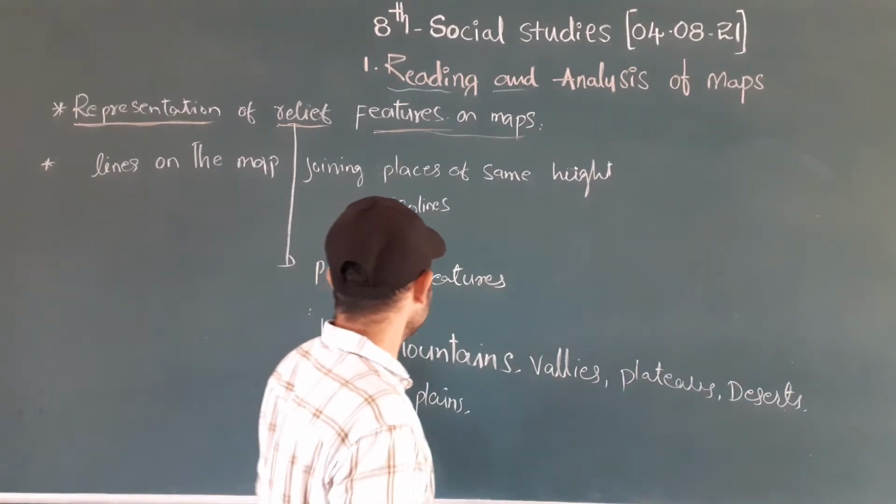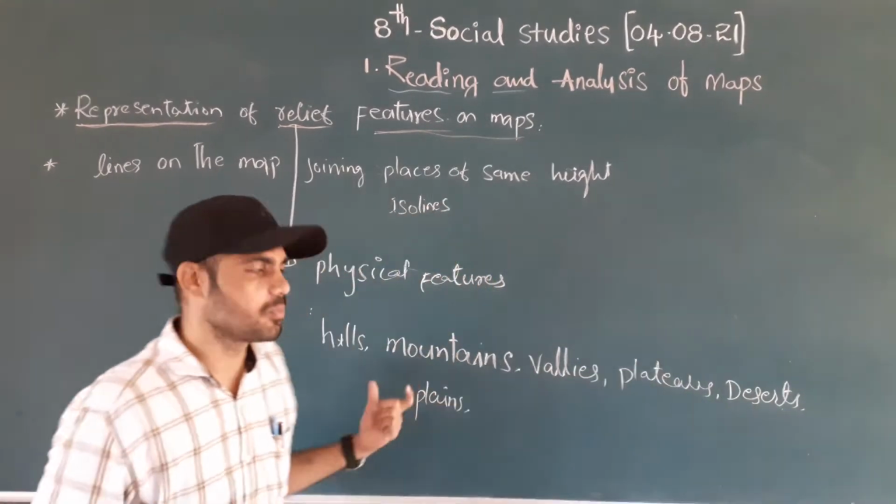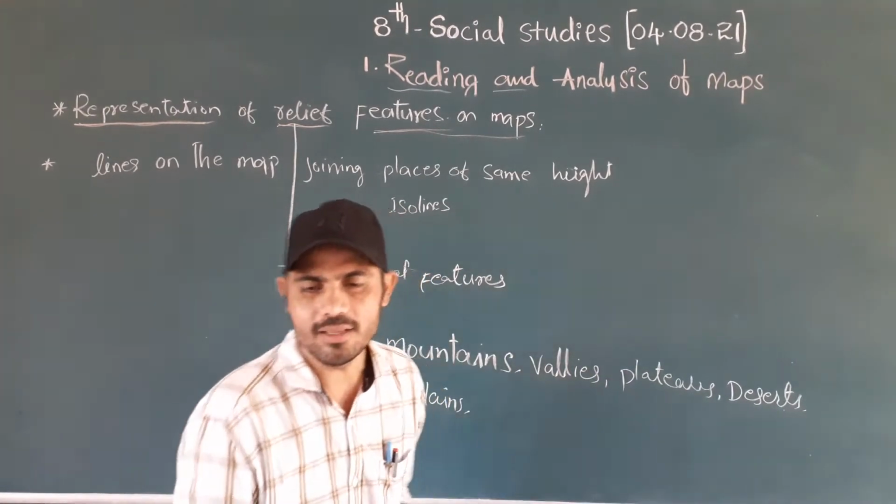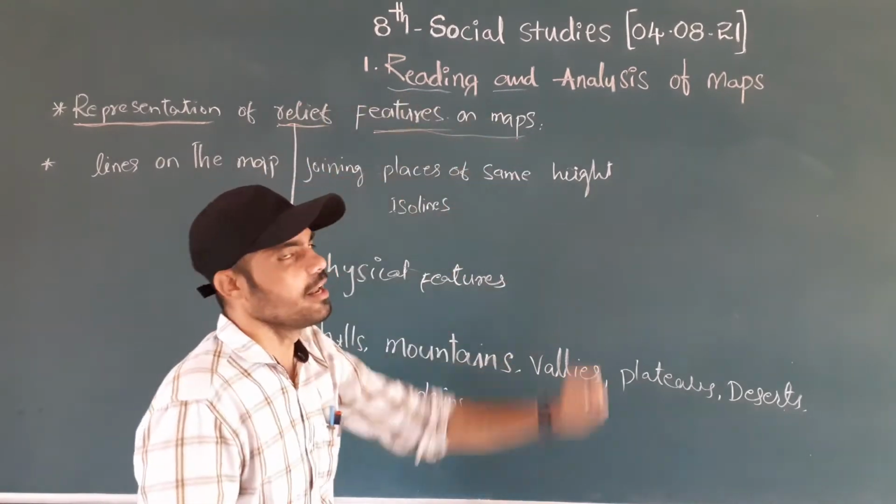These all are the hills, mountains, valleys, plateaus, deserts, plains, and basins, and so on. So these all are the relief features.